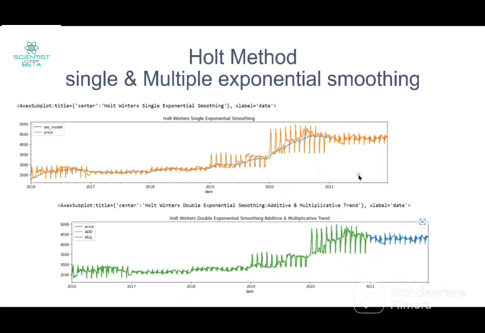The next two methods are Holt-Winters, single exponential and double or multiple exponential smoothing. Here we can clearly see that this blue line shows the model, which is fluctuating and is near about the mean of the fluctuations.